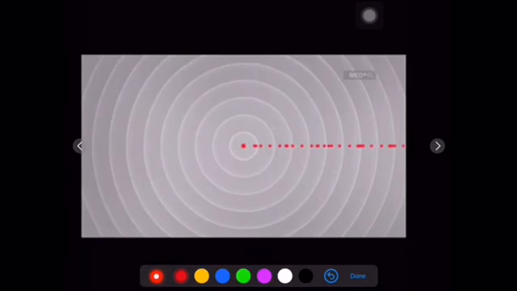How about the rarefaction? Here is the rarefaction. Do you see the particles over here between the compressions, they are apart from each other. That's why here is called rarefaction. How about the compression? Compression is here. You see the particles are dense over here. You may say they hit each other because of the high amount of movement of the particles. They hit each other. That's why here is called compression.